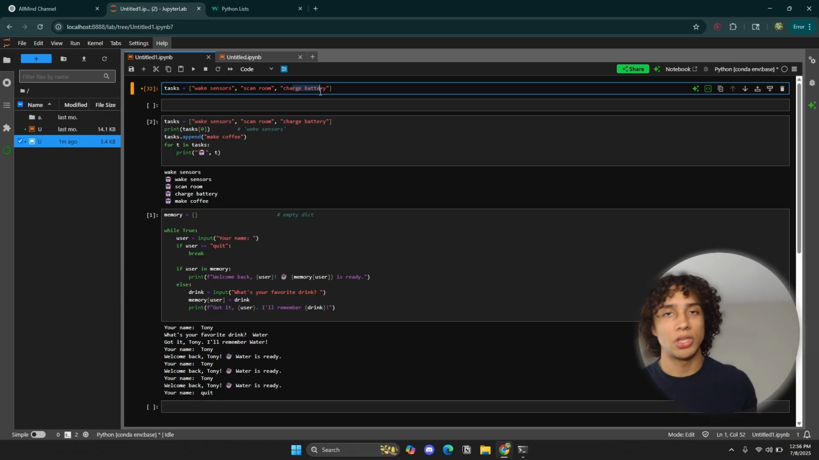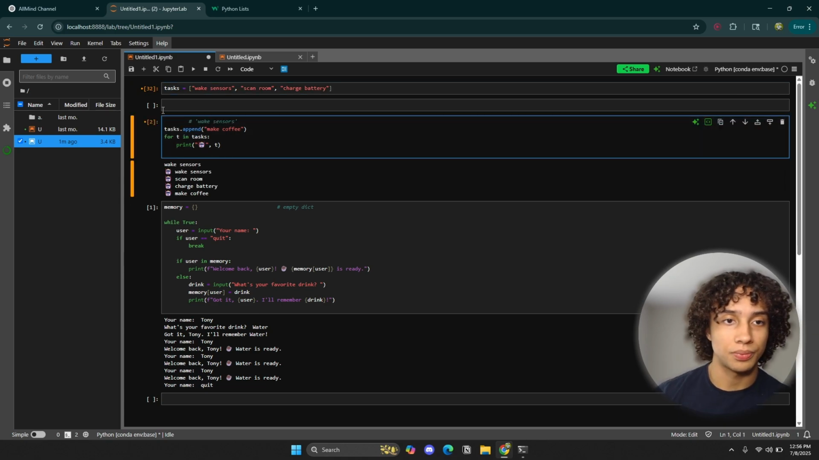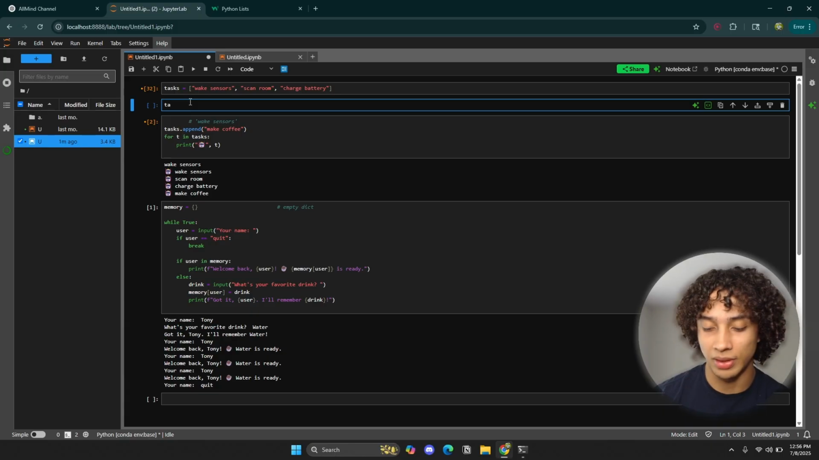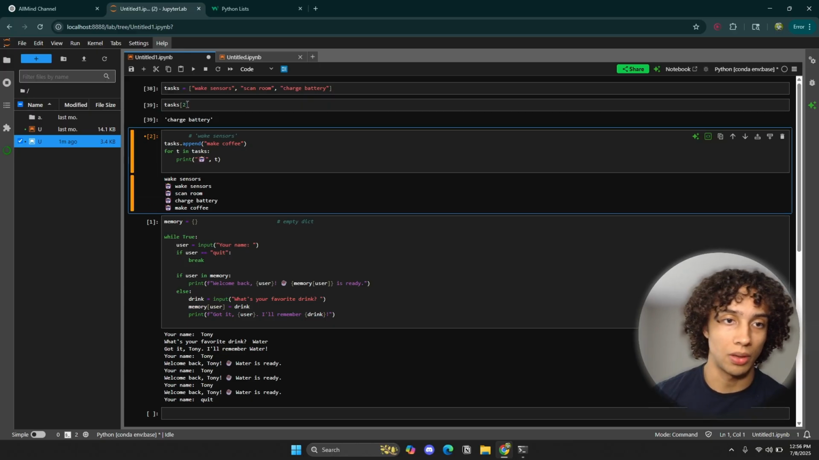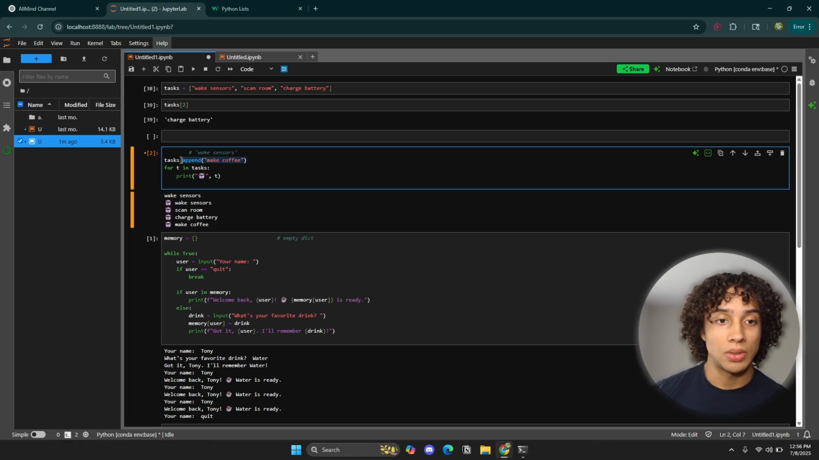But right now, just to learn the basics of Python, here's an example. Let me just remove this. So yeah, we can index this. We already talked about indexing, and I can index the third task, for example, with 2: charge battery. There you go. Basics of the list. Super simple. Now, I'm going to teach you something known as the for loop.